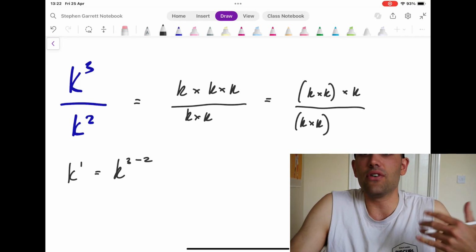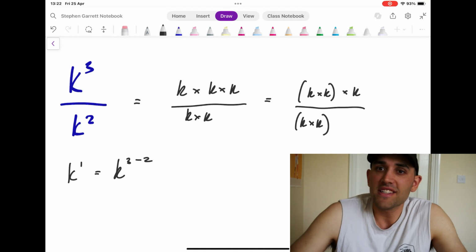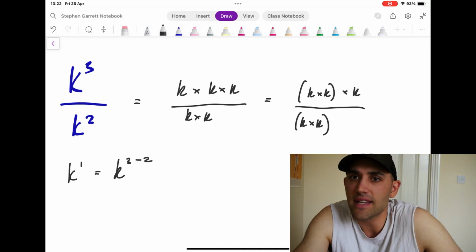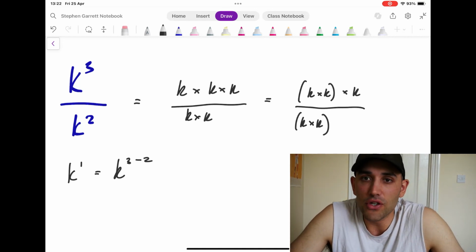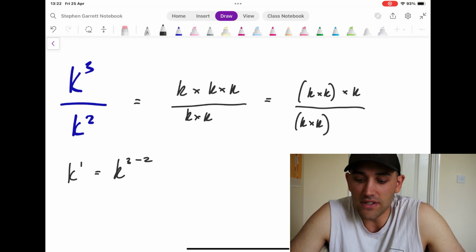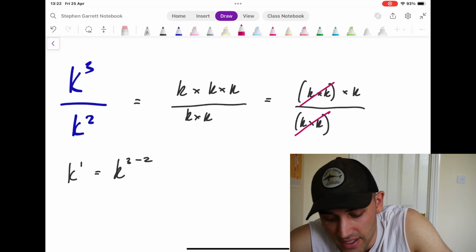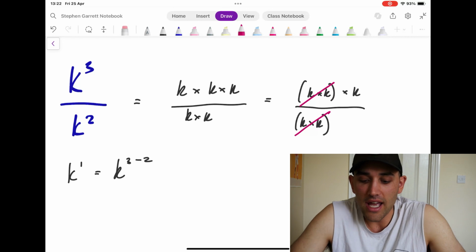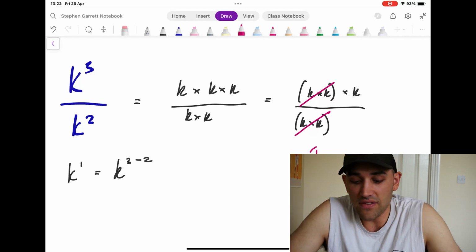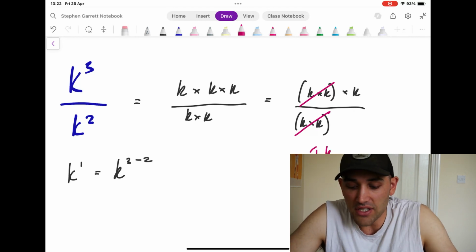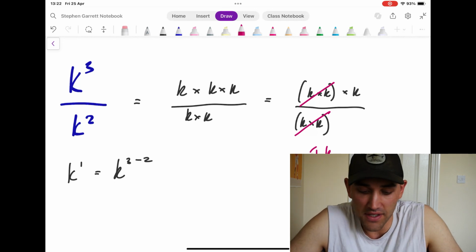Now, anything divided by itself is 1. 10 divided by 10 is 1. How many times does 10 fit into 10? It fits once. 2 divided by 2 is 1. How many times does 2 fit into 2? It fits once. Okay, so this, pa-pow, k times k over k times k just gives us that 1. So that'll be 1 times k is our answer.